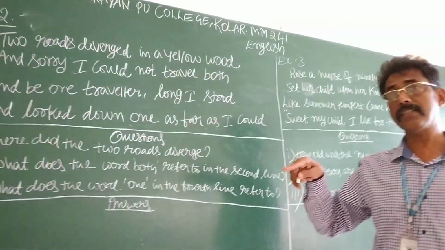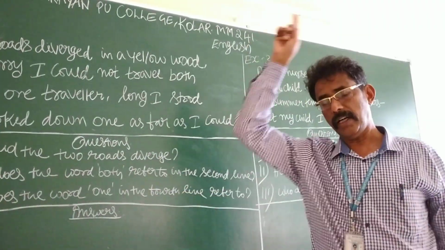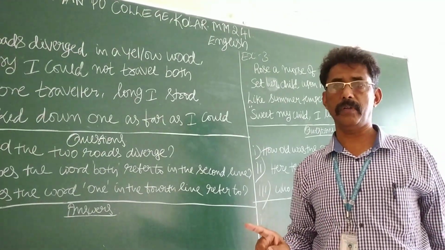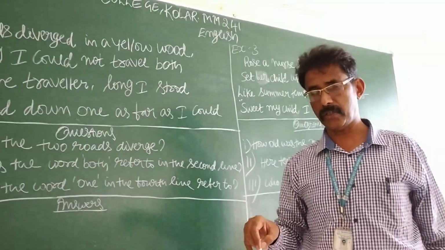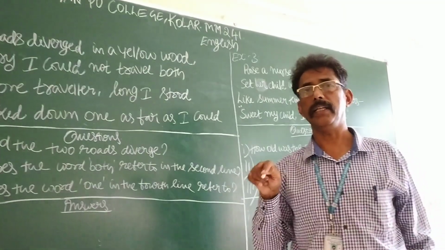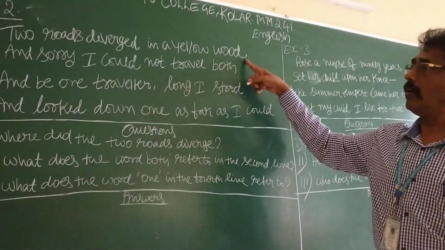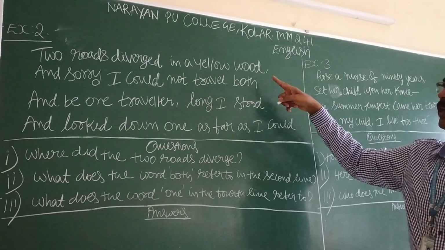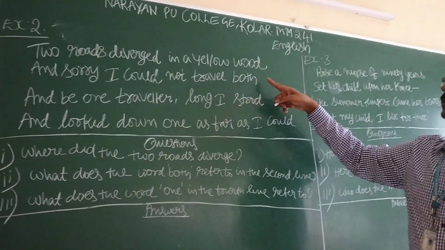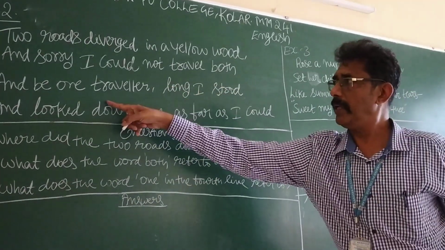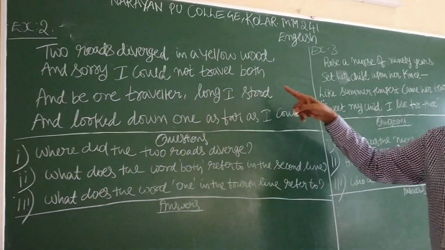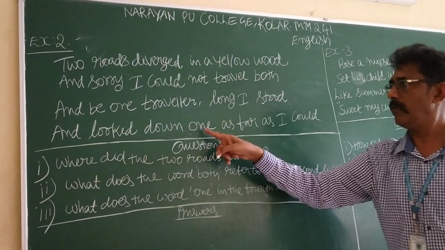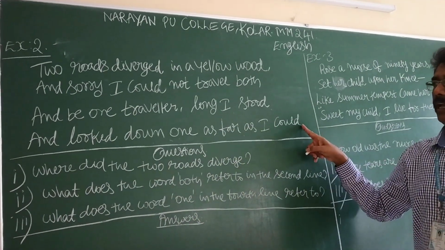Why did he decide on one of the two roads? That could not be solved by anybody till today, for 200 years. Now, so, two roads diverged in a yellow wood, and sorry, I could not travel both, and be one traveler, long I stood and looked down one as far as I could.